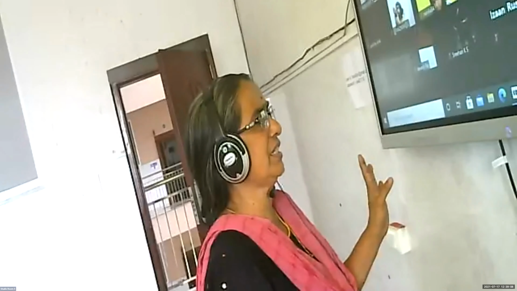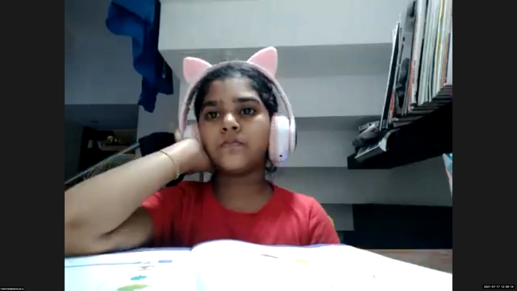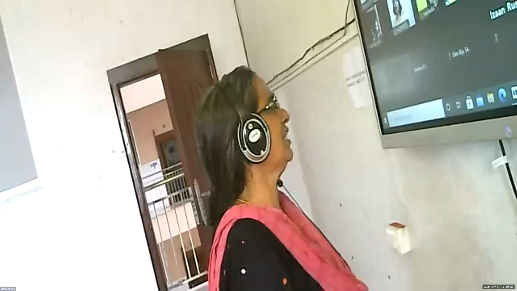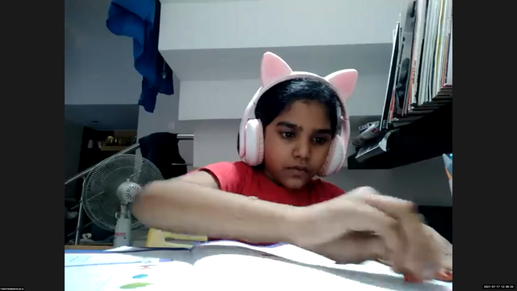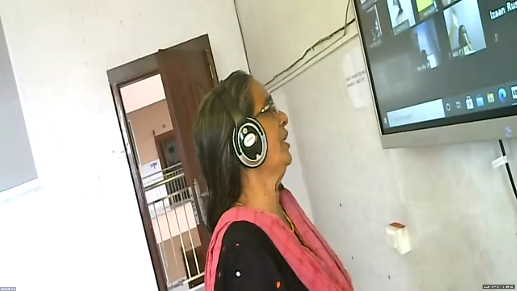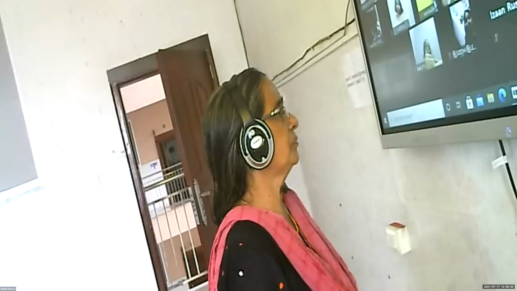Yes, correct, Aditi. It is correct. Should we color it? If you want to color it, you can color it. Draw the shape after a half turn. Should we draw it clockwise or anti-clockwise? They did not mention. You can do it according to your wish, clockwise or anti-clockwise. You can color it. It is correct.